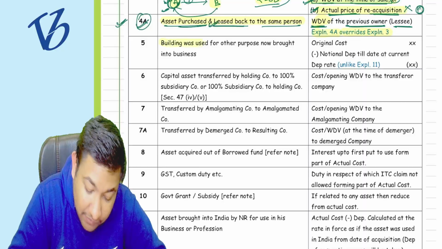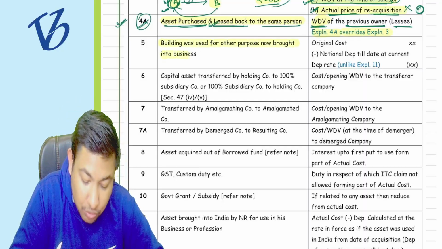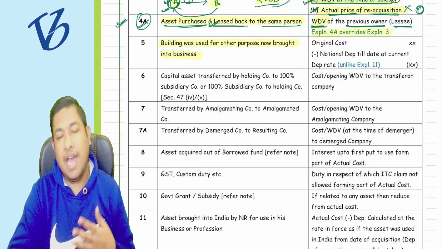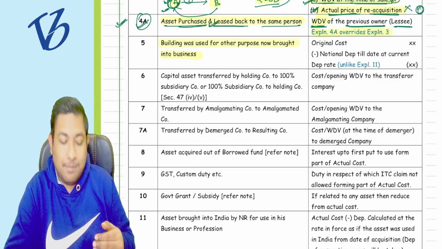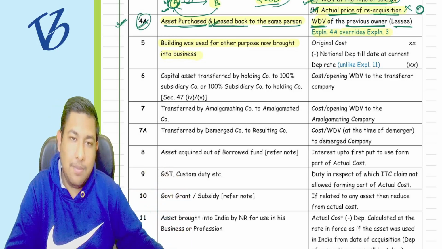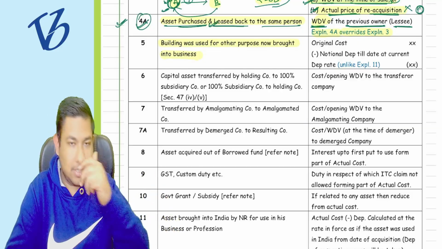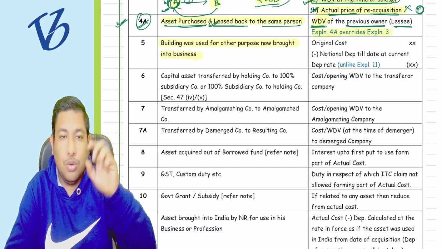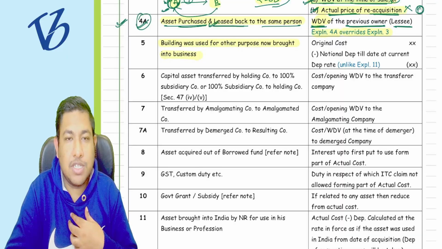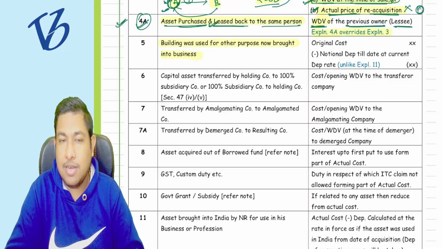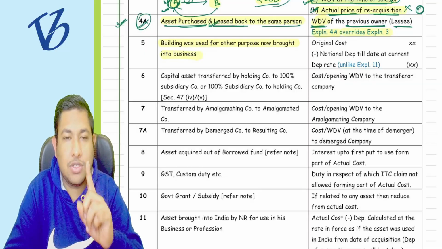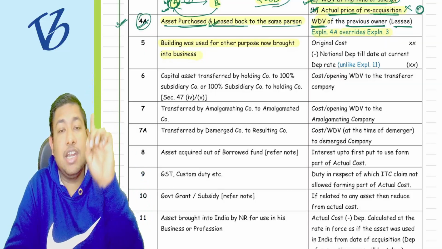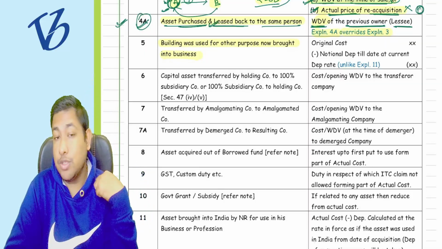Yes. Now, a building was used for another purpose and is now brought into the business. Suppose I have a building in my personal name, and I am using it for personal purposes. But now I am using this building in my business, I am transferring the building to my business. First I was using it for my personal purpose, now I am using it for business purpose. If I was using it for personal purpose, do I get depreciation? Tell me that. No. To claim depreciation there was a condition that it should be used for business or profession, but it was not used.